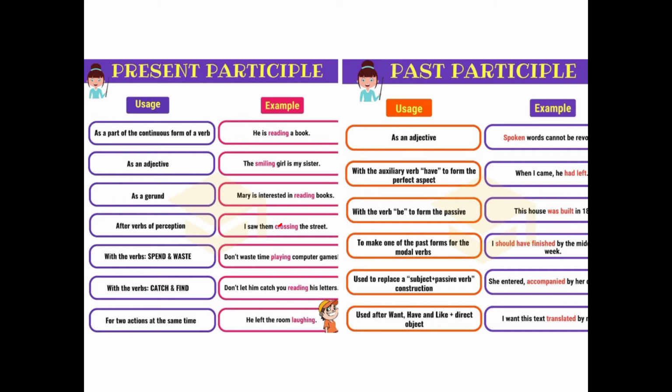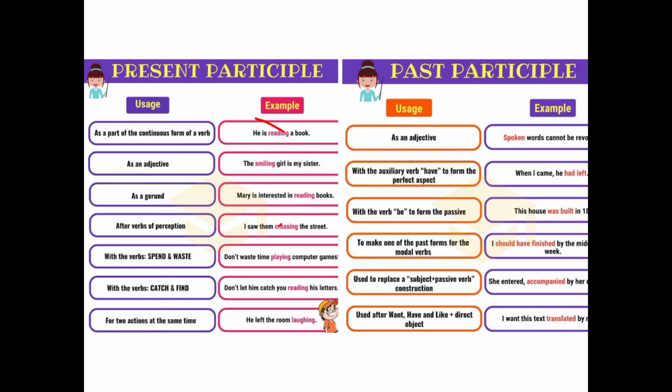Now come to the uses. As a part of the continuous form of a verb, when we use the present participle, it is used with a verb, means verb plus ing. It looks like a gerund, but it is not playing the role of a gerund here, because the uses of the present participle are different from the gerund. The first one is as a part of the continuous form of a verb. If we show the continuity of any verb, we have to add ing to the verb. Look at this: he is reading a book.